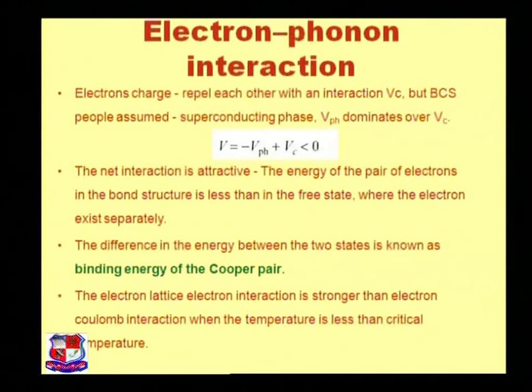The energy of the pair of electrons in the bound state is less than in the free state, where the electrons exist separately. The difference in energy between the two states is known as the binding energy of the Cooper pair. The electron-lattice-electron interaction is stronger than the electron Coulomb interaction when the temperature is less than the critical temperature. That's why the net interaction is attractive, and this is the fundamental idea of the BCS theory.